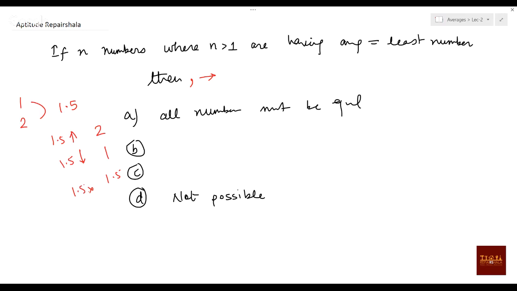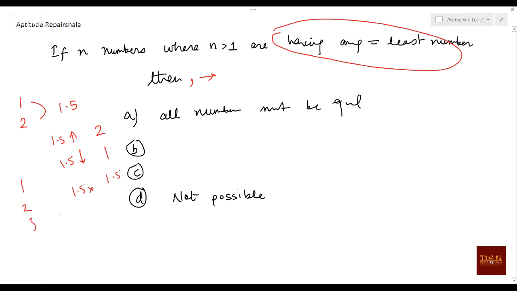Now if you see properly, here the least number is the average. And here, anything you add to 1, whether 2, 3, or whatever, the average will only increase. So it is possible that the average is the least number only when the least number is everywhere in the distribution, meaning all are 1. This is what we can infer from the question, and with that you can say all numbers are equal. I don't really remember what the other two options were, when I was preparing for CAT and got this question. Now if you have this idea, you can take the answer in seconds.